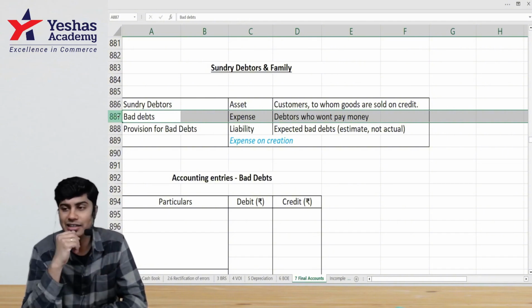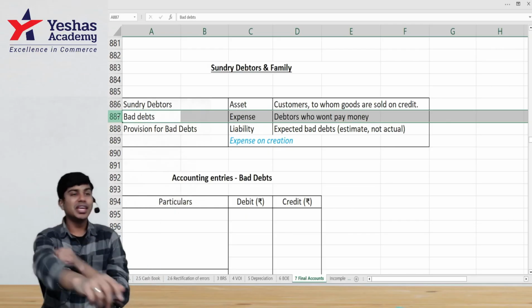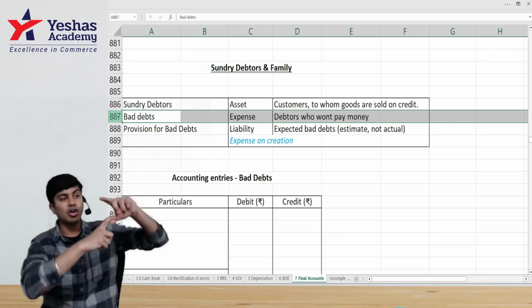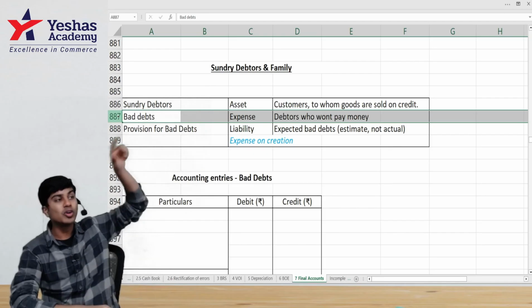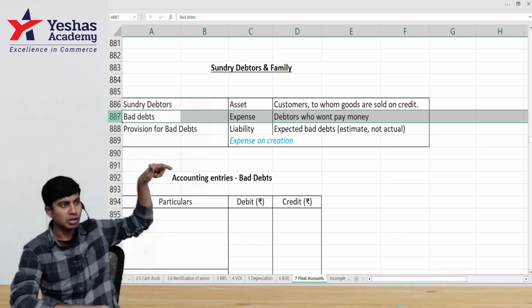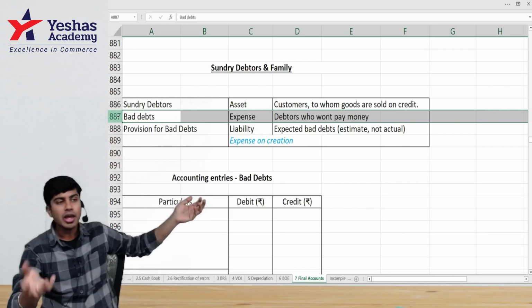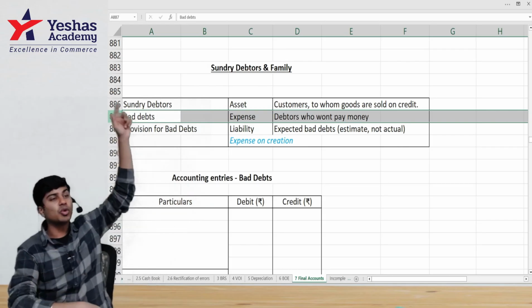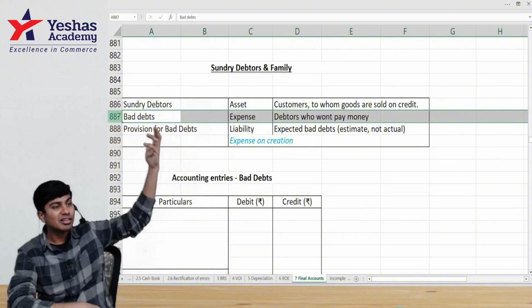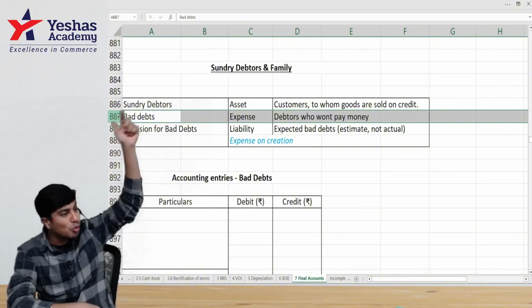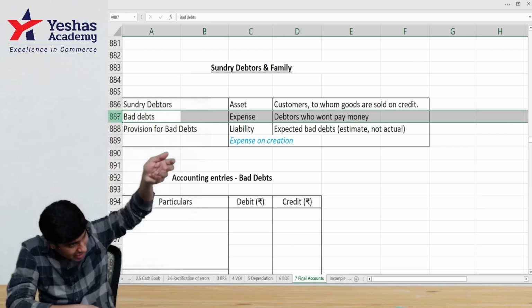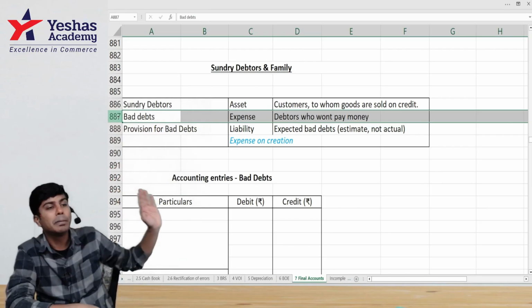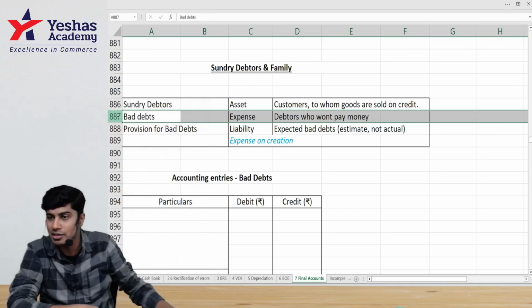Why is bad debt an expense? Very simple. We gave them goods and we've recorded it as receivable and we've also booked income for the goods sold to him, expecting to receive money. Now, when he or she says they won't pay money, then the goods that we gave them originally would be free. We are not receiving money, but we already booked income against it. To reverse that income, we need to book bad debt as an expense.